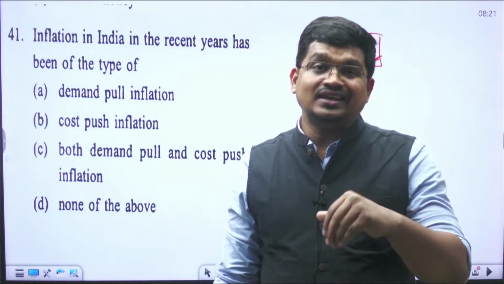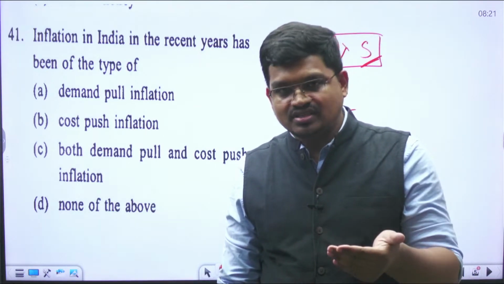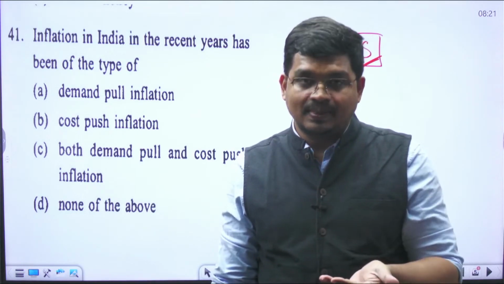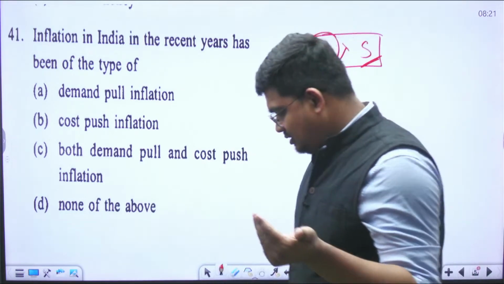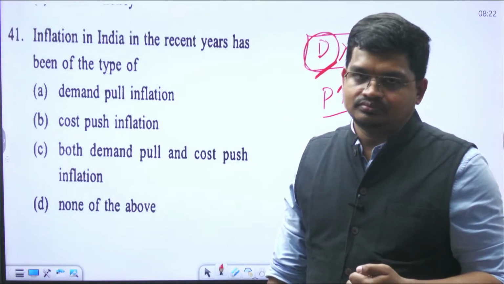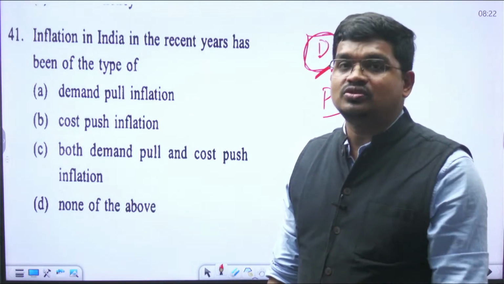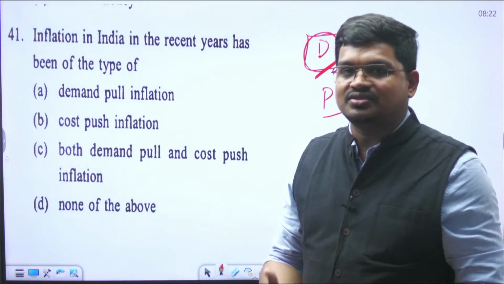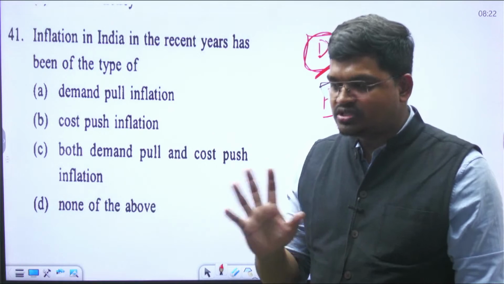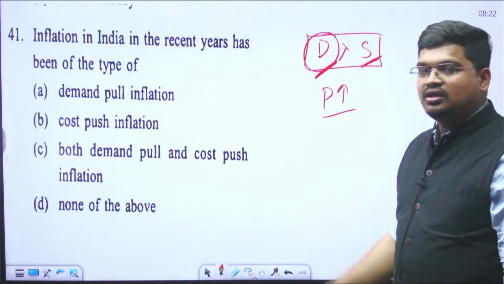Suppose if income of people increases, definitely that will increase the demand for goods and services, because with the increase in income, consumption capacity also increases. So when consumption capacity increases, demand for goods and services increases. However, supply remains constant. सप्लाई constant रहती है, तो price increases, and that is known as the demand pull inflation.